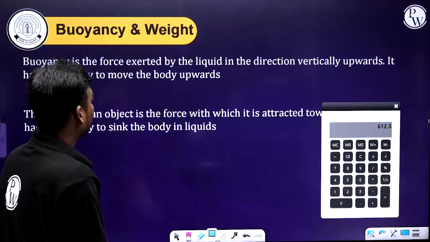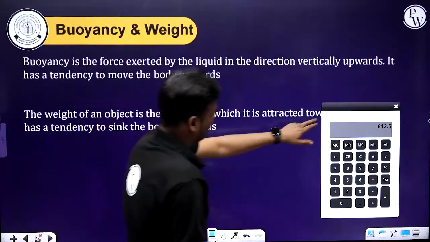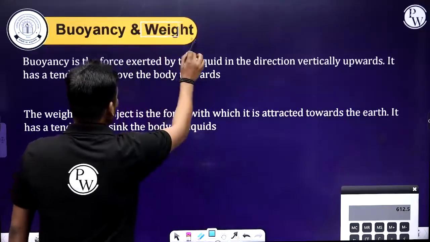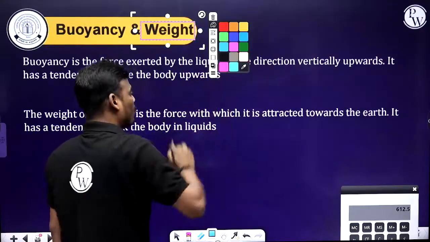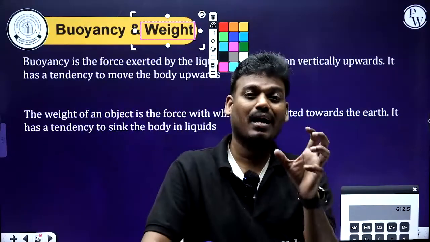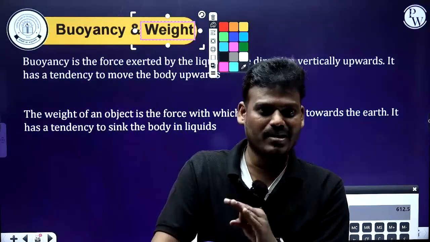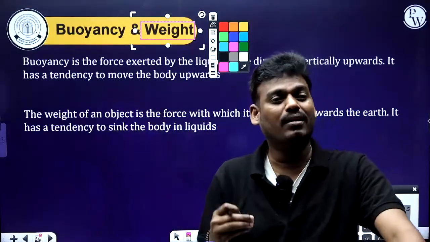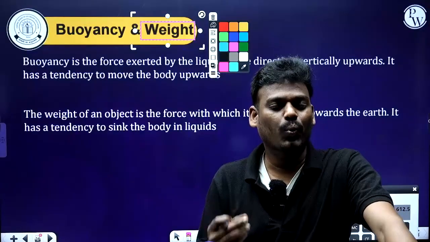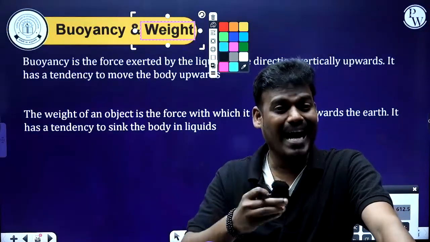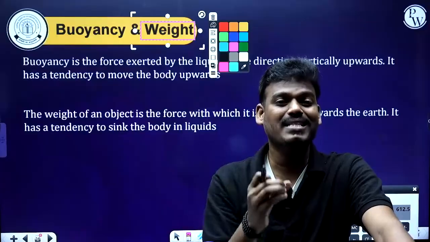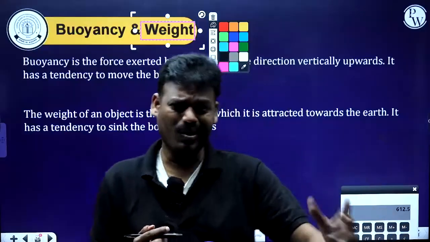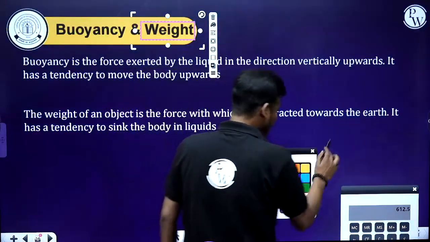Buoyancy and the weight of the body. These two terms are very, very important. First, we already know what weight is. Weight of the body is nothing but the force by which the earth attracts it. So that is the weight of the body. And what does that weight do? Weight of the body has a tendency to sink a body to the bottom of a liquid. What is this, sir? Let's consider an example.